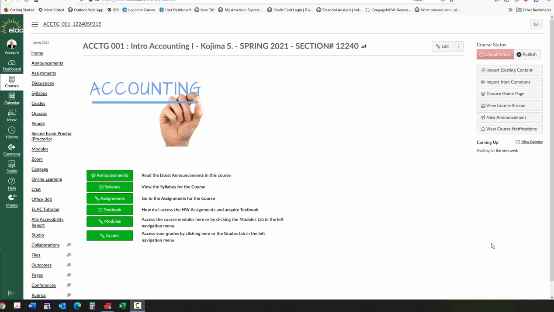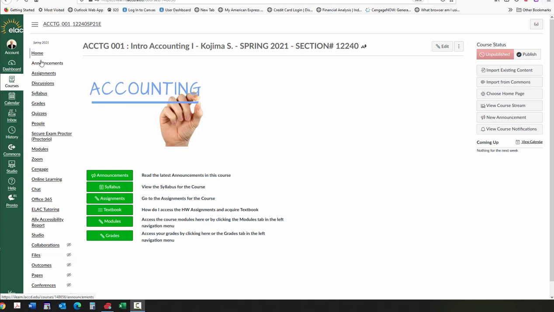For those of you who are new in terms of taking an accounting course, and I believe all of you would be in that category because this is Accounting 1, I welcome you, and hopefully I will be able to help you navigate your way through this particular course. So let's begin. First, let me show you the tabs in your Canvas course.